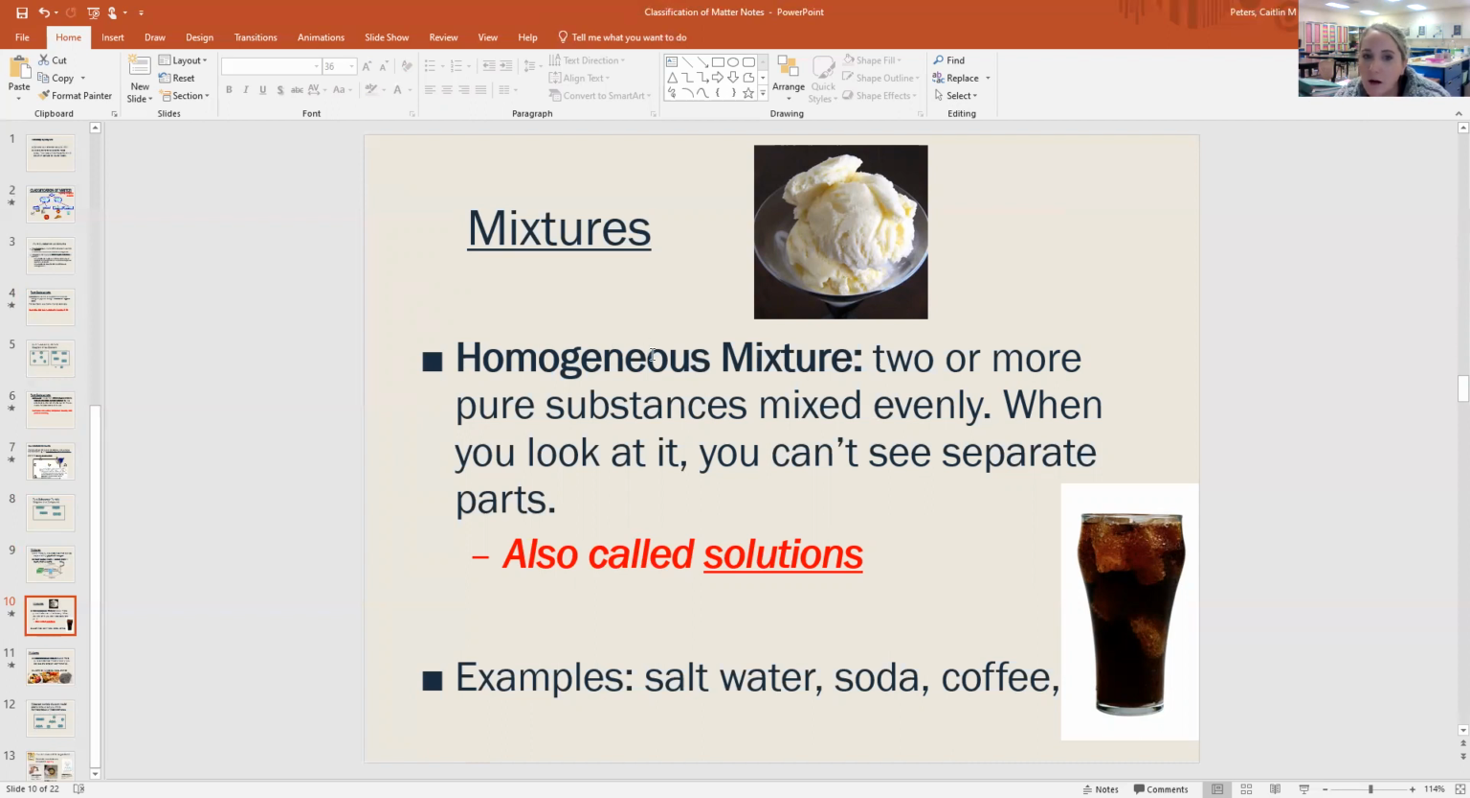And if you remember biology, homogeneous mixture looks the same. Homozygous alleles, they were the same. They were both small or both recessive or both big, both dominant. So homogeneous mixtures look the same. It's a way to remember that.